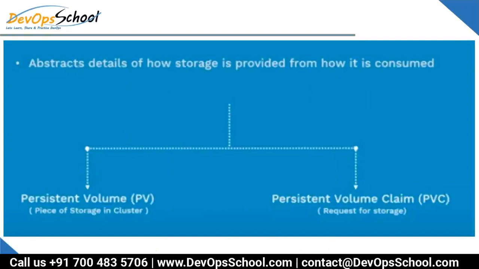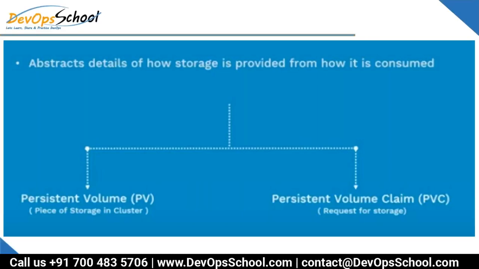So guys, what is the difference between PV and PVC? I think we discussed that a persistent volume is a piece of storage in a cluster. If it is available, it's called PV, and PVC is a claim. In a simple way, AWS made so much storage available. The process of getting that storage is called persistent volume.